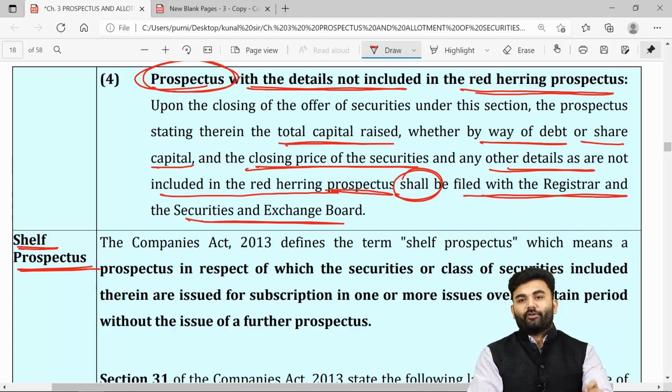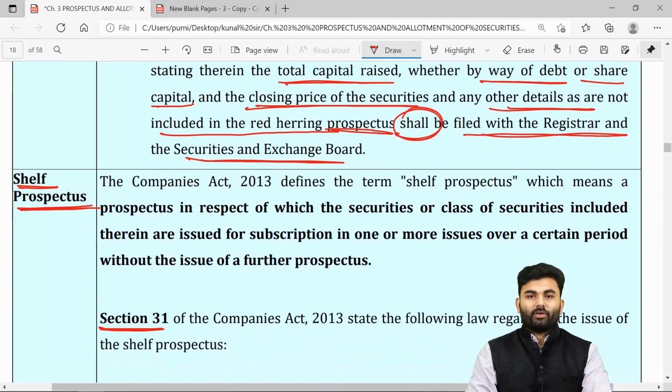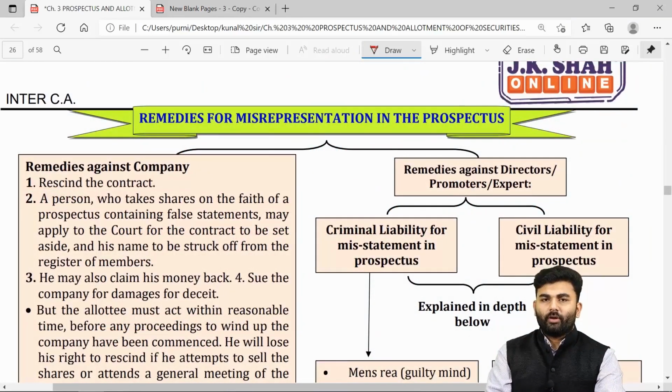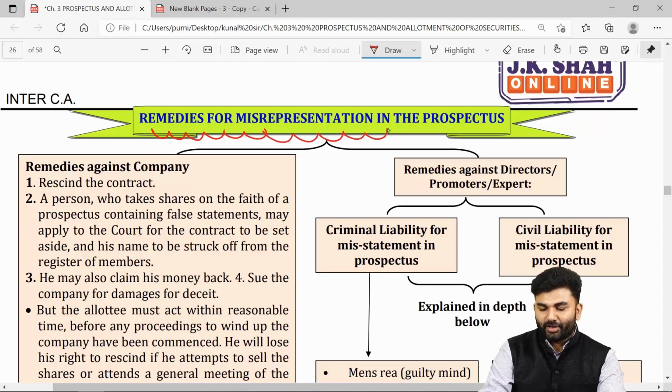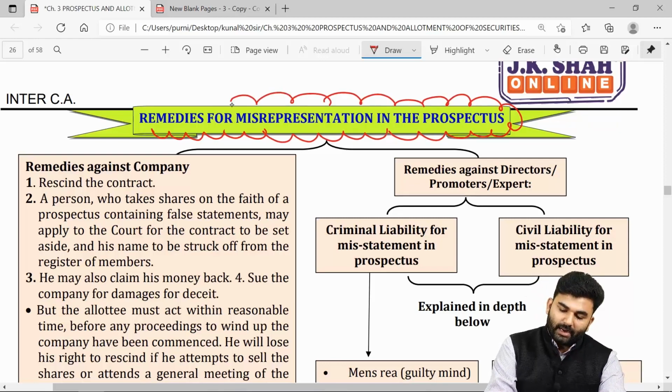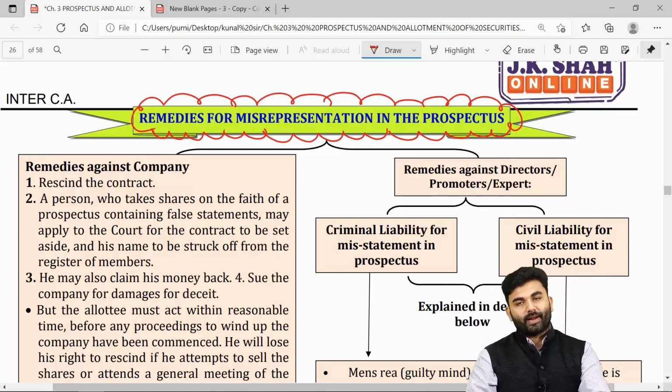So yes, my dear friends, we have successfully revised the provisions towards shelf prospectus, that was section number 31, and we have also revised red herring prospectus, that was section number 32. Let us move on ahead towards the next topic, that is about the remedies for misrepresentation inside the prospectus.